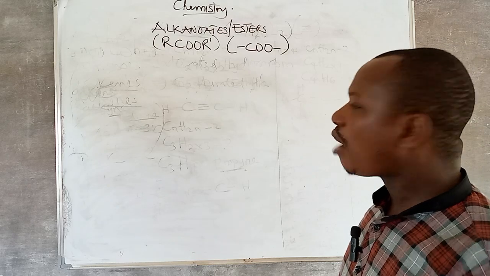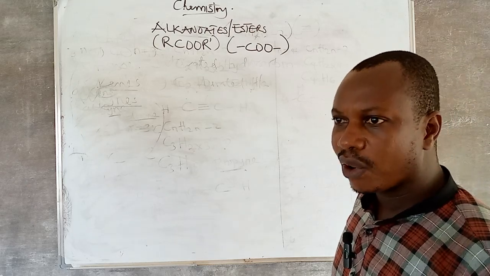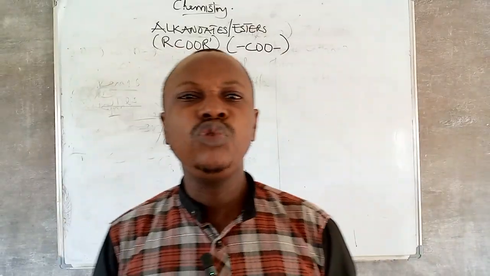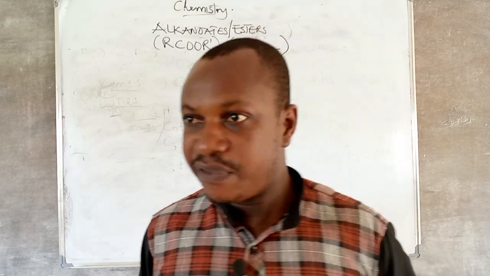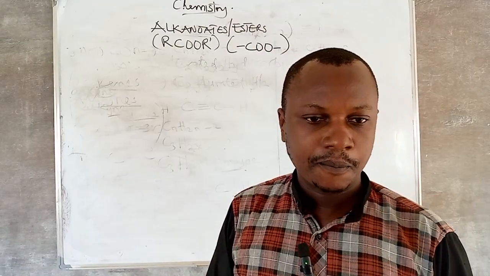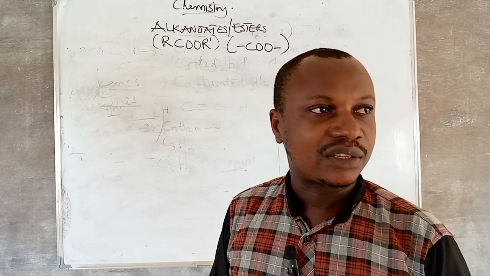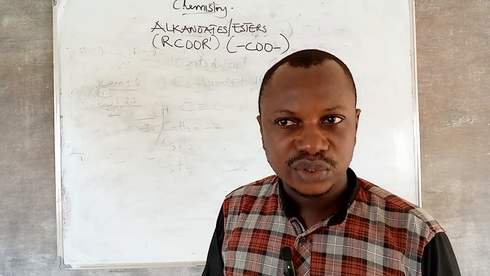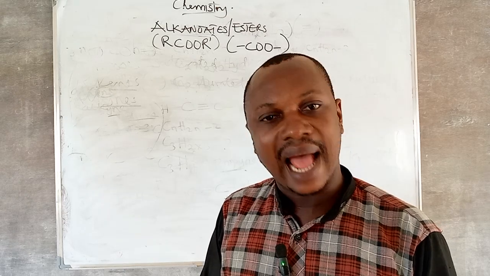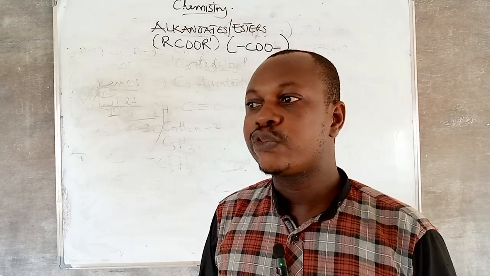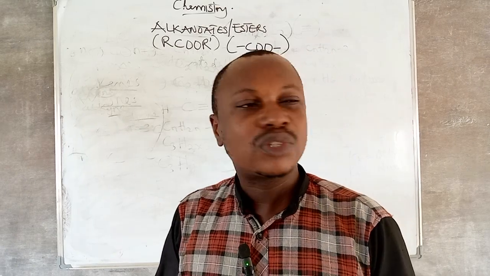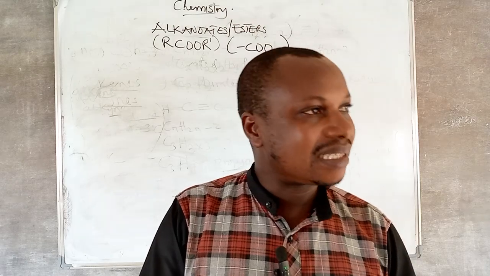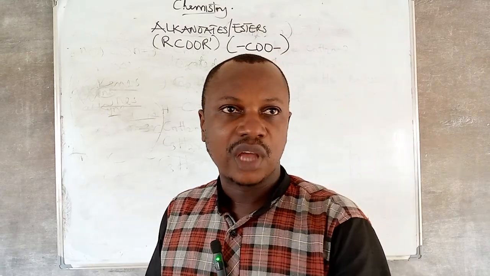Now, how do we go about alkanoates? First of all, how does an alkanoate come about? If you remember what a neutralization reaction is, definitely you will understand the formation of alkanoate. When we are dealing with acid, base, and salt, we say that a neutralization reaction is a reaction between an acid and a base to form salt and water.